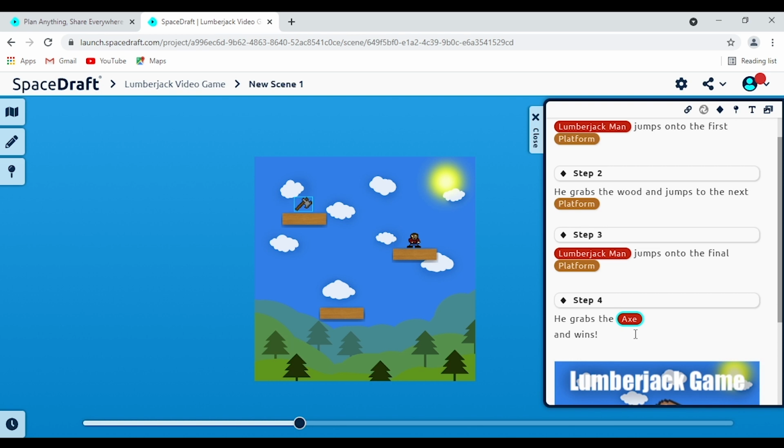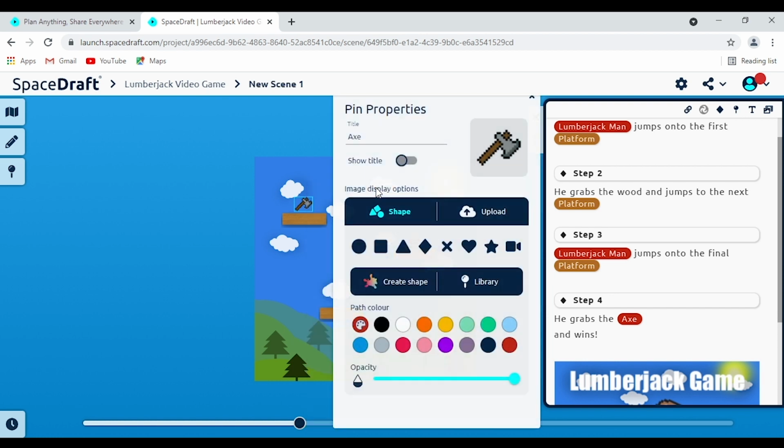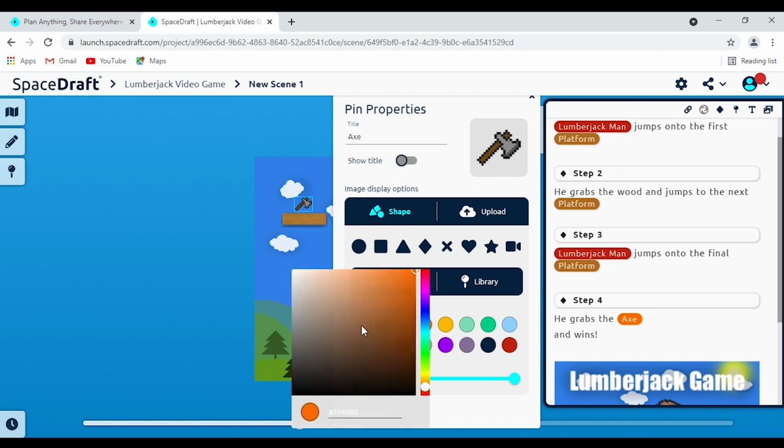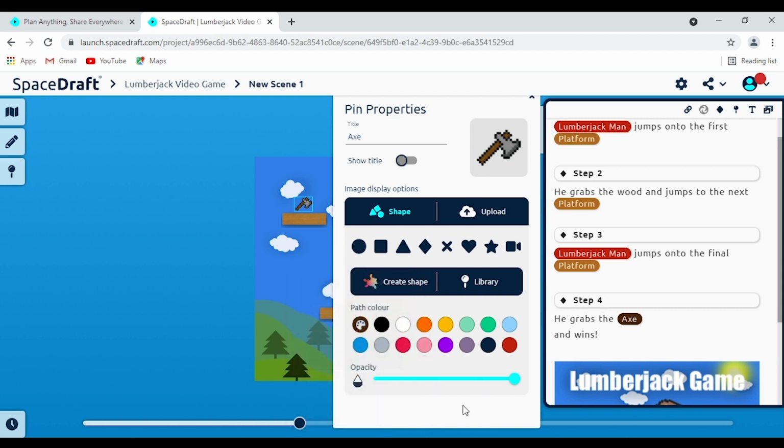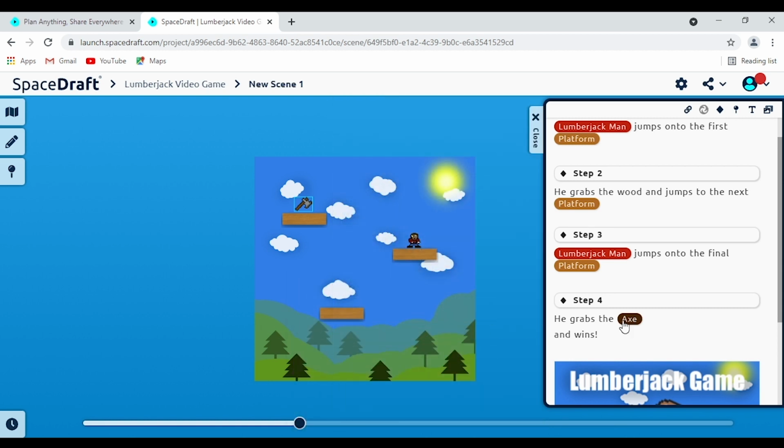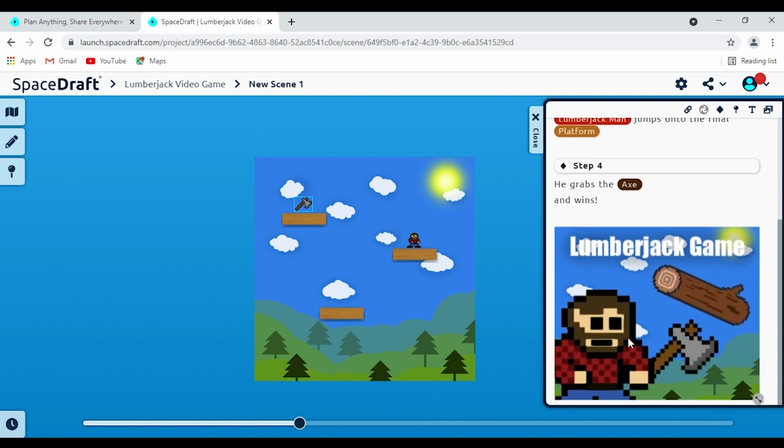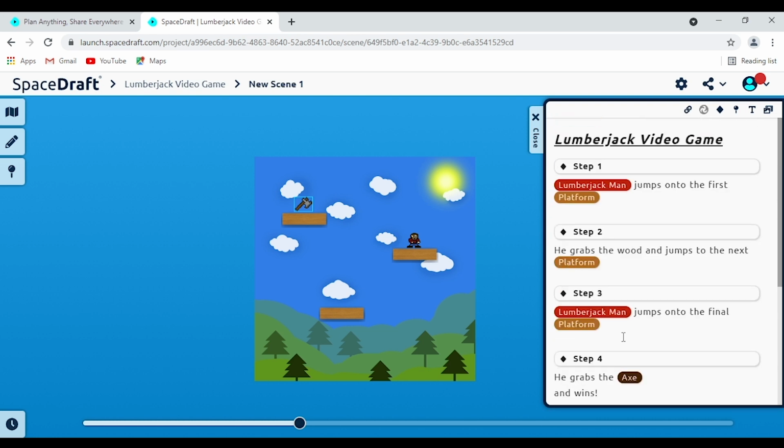Right now it's red though. It's kind of boring. It's kind of the same as the red up here. So let's personalize that even further. Let's right click on the axe and go properties. And so of course we can select from all these prearranged colors, but if we click over here, we can actually add in our own unique colors. So why don't we make it a nice brown to fit with the brown of the handle, click out of it, and we're all good. It looks kind of nice there, doesn't it? So that's perfect. That's the script, for the most part, all done.